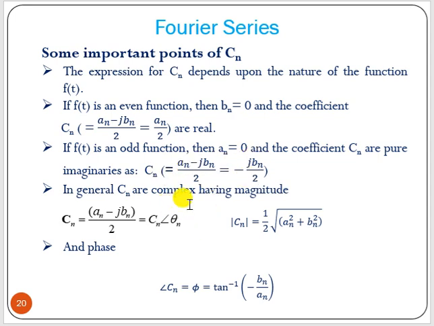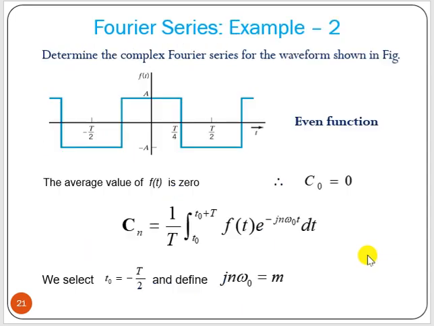As cn is complex, we can write it as the magnitude of cn at an angle theta n. The magnitude of cn will be half root of an square plus bn square, and the angle phi is equal to tan inverse of minus bn by an. So it is possible to find out the magnitude and the phase also.